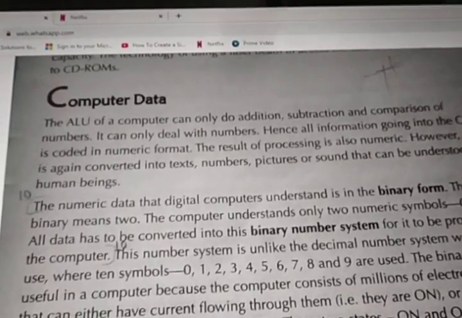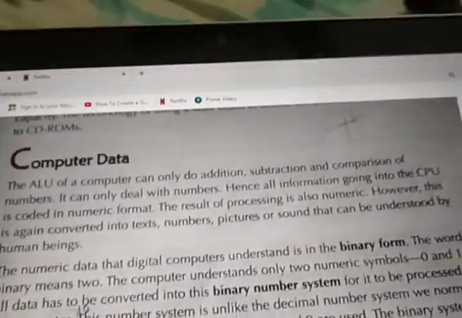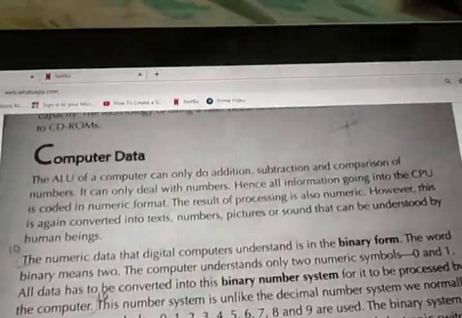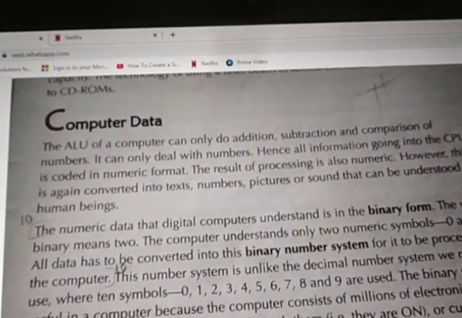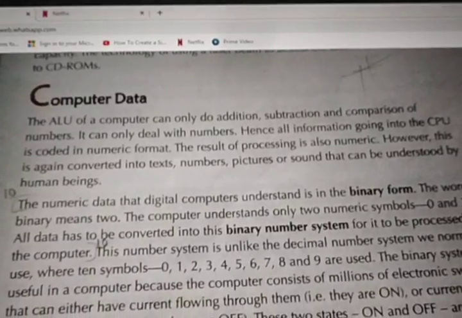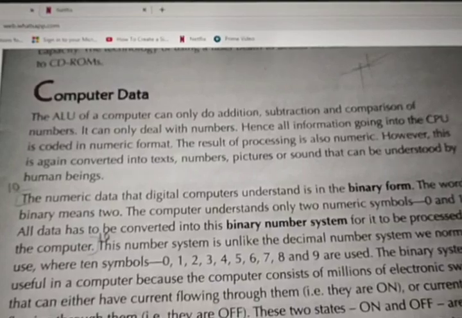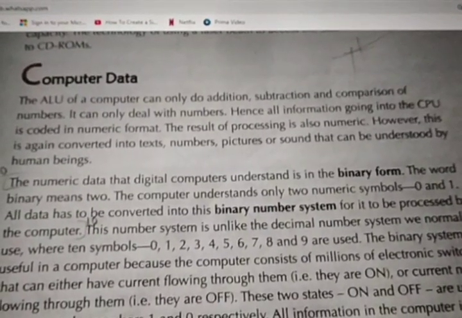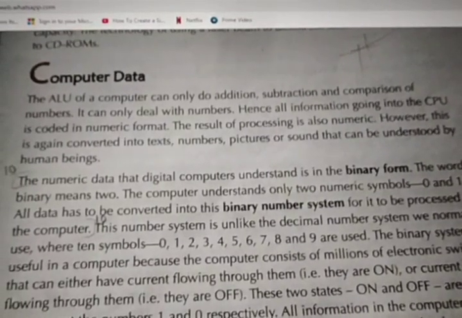It can only deal with numbers. So all these things are what? Numbers. So ALU can deal with only numbers. Hence, all information going to the CPU is coded in numeric format. Where is ALU actually? It is a unit of the central processing unit. It is a part of the CPU, so it is a part of the processor.